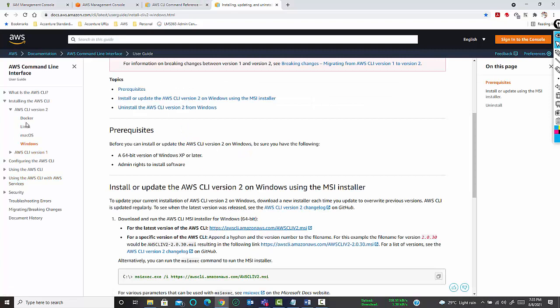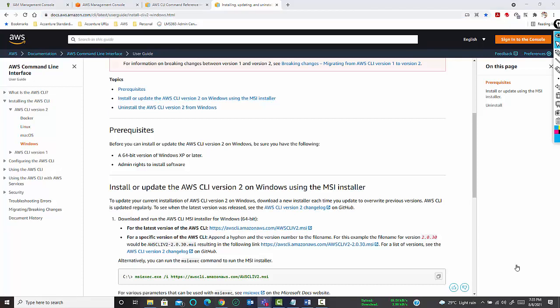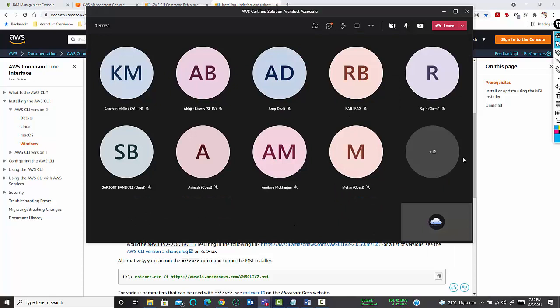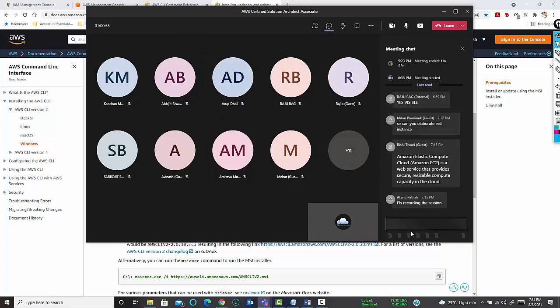So you have all the versions. You have the AWS CLI version for Docker, and the CLI version for Linux, macOS, and Windows. Okay, so I will share this. I think most of you have a Windows machine, so I will share this link from where you can download